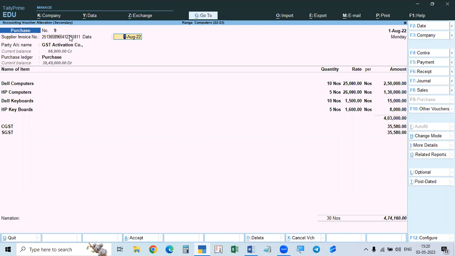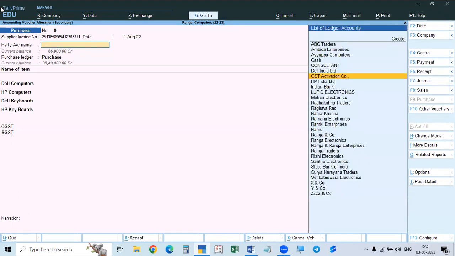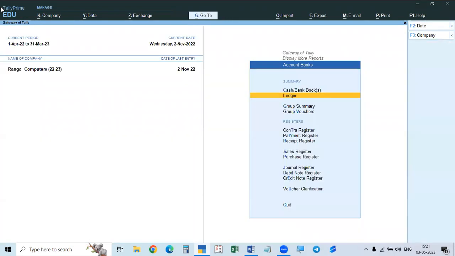In purchases, the seller will give the numbers. If you give the numbers, it will take only up to 16 digits. More than that, it will not take. That is why you should not exceed. If it exceeds 16 digits, then it will be a problem. Like this, there are a lot of errors. This is the most common mismatch and uncertain transactions. These are to be rectified. Without rectifying them, you cannot proceed.